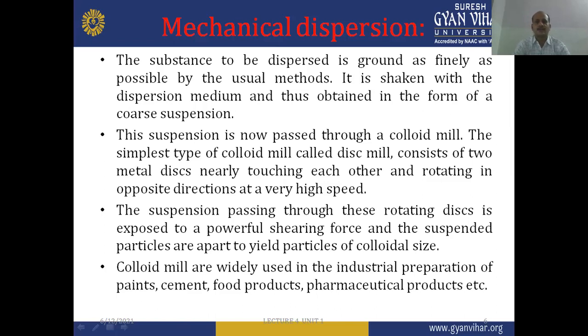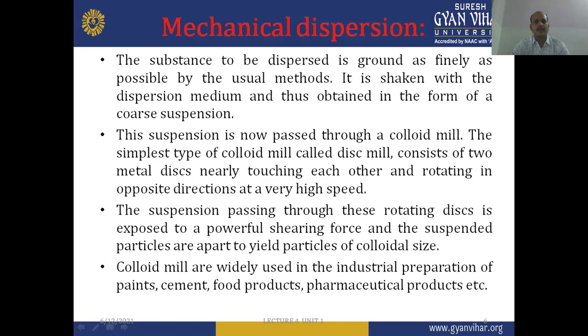The substance to be dispersed is ground as finely as possible by the usual methods. It is shaken with the dispersion medium and thus obtained in the form of a coarse dispersion. This suspension is now passed through a colloid mill. The simplest type of colloid mill, the disc mill, consists of two metal discs nearly touching each other and rotating in opposite directions at a very high speed.